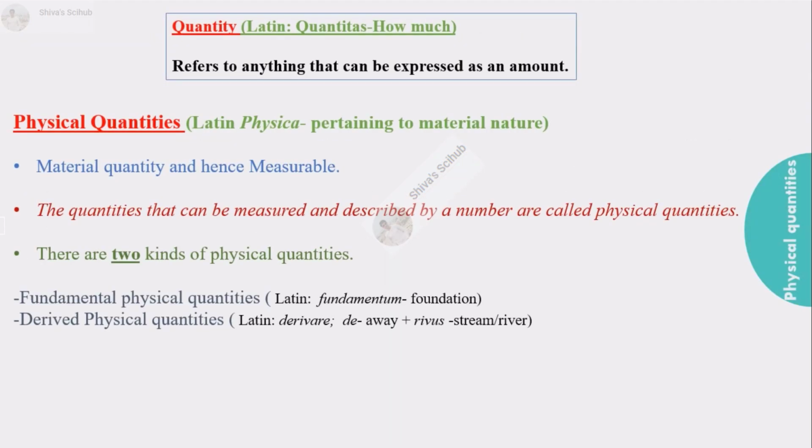In the previous slide, we talked about quantity. Quantity is something we can express as how much. This may or may not be the absolute amount, but can also be relative. The quantity can be measured as absolute amount or relative amount, and on this basis can be divided into different groups. Here, we shall discuss one of the two types, called physical quantity, which is measurable and can be expressed in numbers. It can further be divided into two broad types, namely fundamental, meaning foundation, and derived, meaning away from.